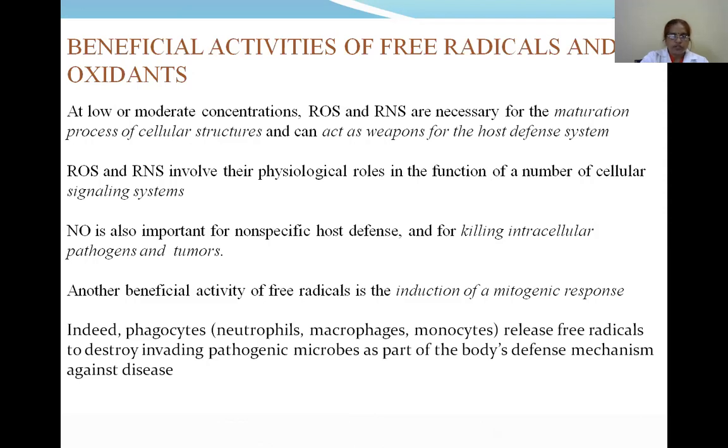Nitric oxide is also important for non-specific host defense and for killing intracellular pathogens and tumors. Another beneficial activity of the free radicals is the induction of a mitogenic response.